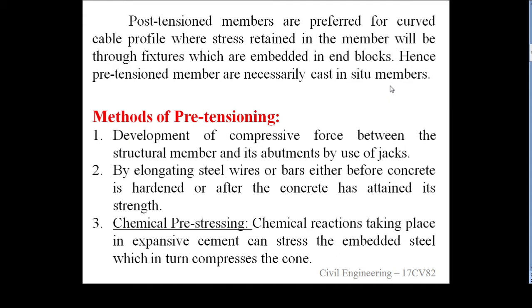Then coming to the third method, that is chemical pre-stressing. Chemical reactions take place in expansive cement, which can stress the embedded steel, which in turn compresses the concrete. In this method of pretensioning, expansive cement is used and the embedded steel is stressed to turn the concrete in the member into compression. This is one of the methods of pretensioning.